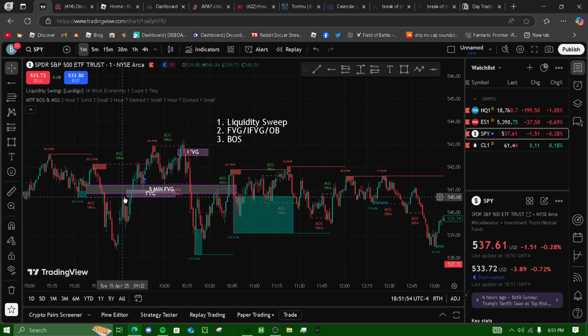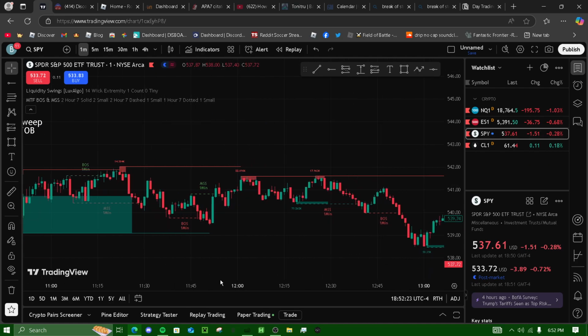And I thought it was going to be right, so it came and tapped into it. That's when I entered, right after the breaker structure, right here. I entered high, obviously, right? And then it went up, went down. I thought it was okay, it's consolidating, I mean, it's retracing, and then it's going to come back up. And then it went back up, so I thought I was going to do it again and go back up. I was wrong, obviously. It went down drastically.